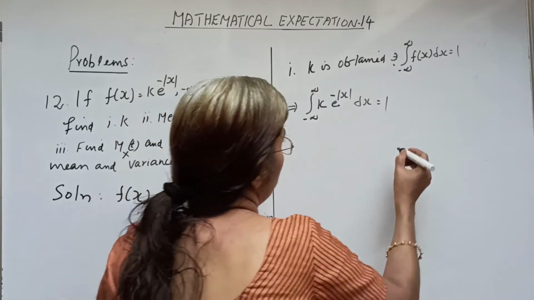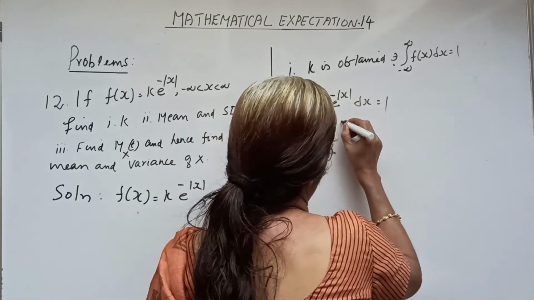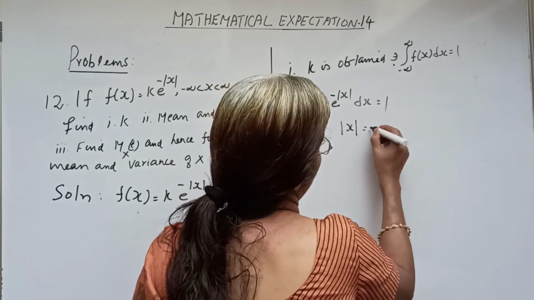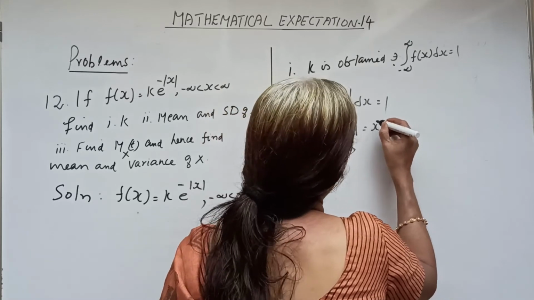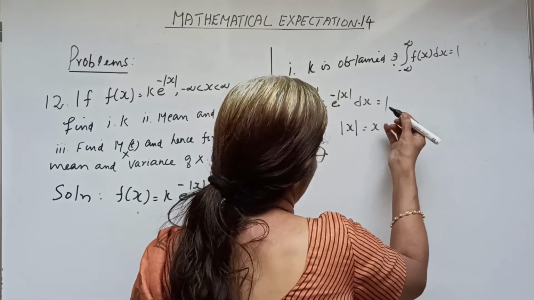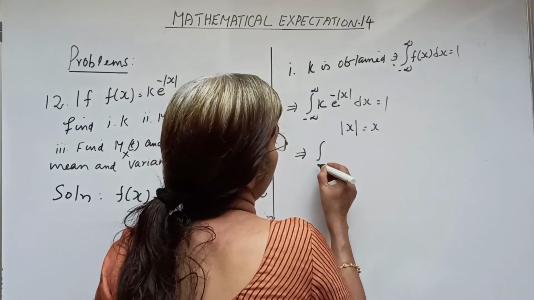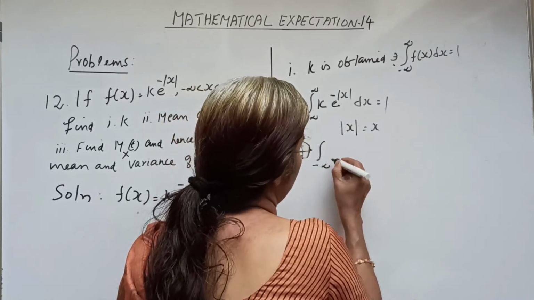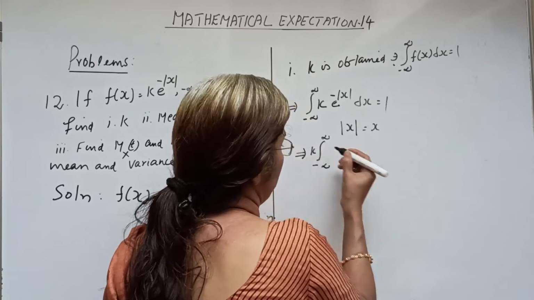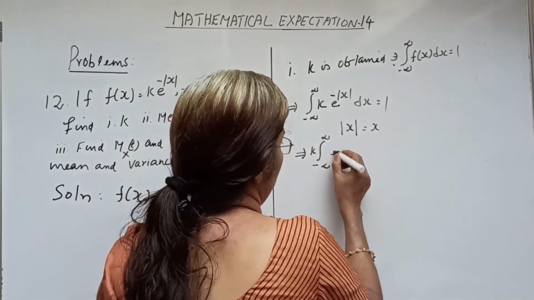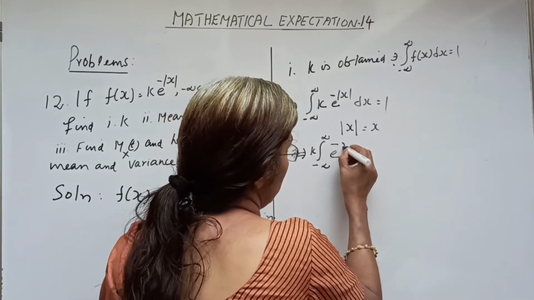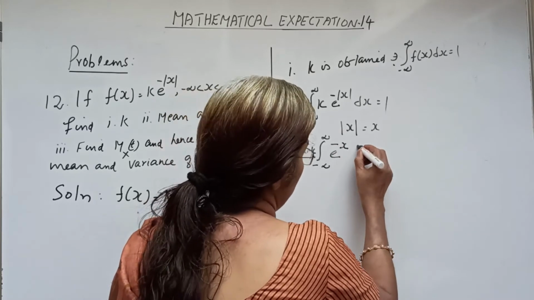We have mod x equal to x over the interval 0 to infinity. Let me write k outside.